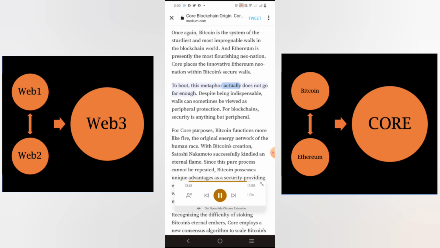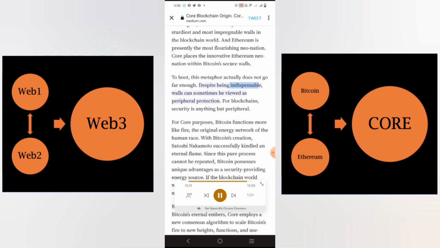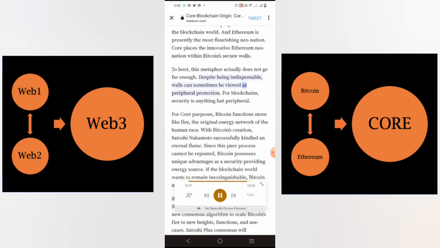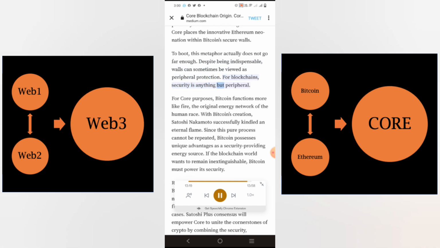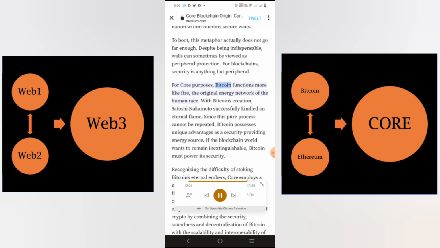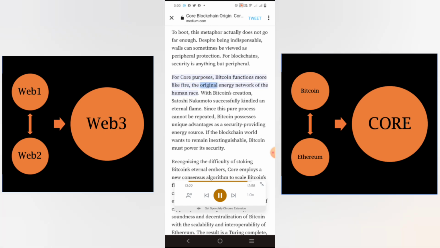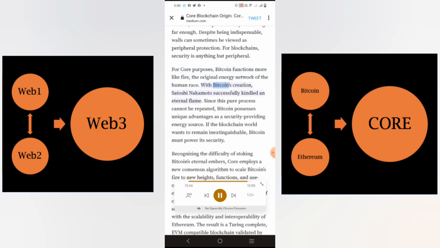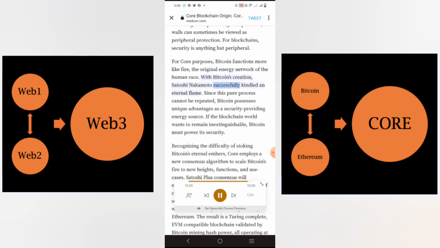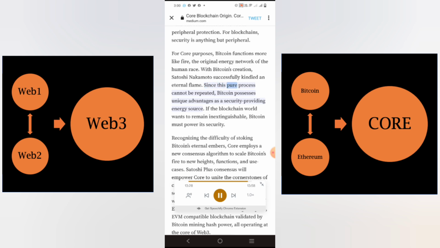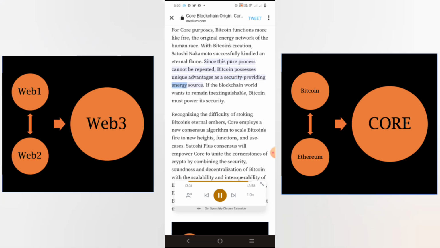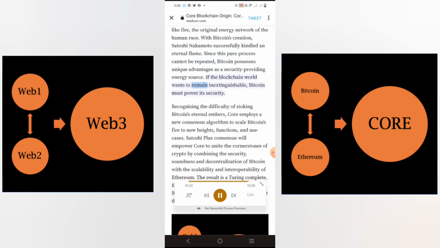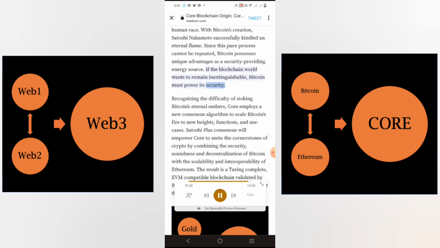To boot, this metaphor actually does not go far enough. Despite being indispensable, walls can sometimes be viewed as peripheral protection. For blockchains, security is anything but peripheral. For core purposes, Bitcoin functions more like fire, the original energy network of the human race. With Bitcoin's creation, Satoshi Nakamoto successfully kindled an eternal flame. Since this pure process cannot be repeated, Bitcoin possesses unique advantages as a security-providing energy source. If the blockchain world wants to remain inextinguishable, Bitcoin must power its security.